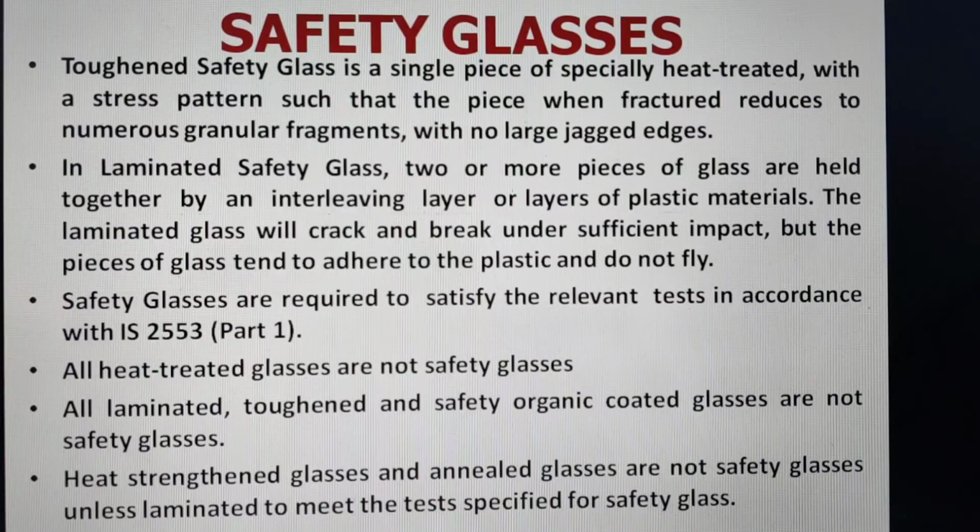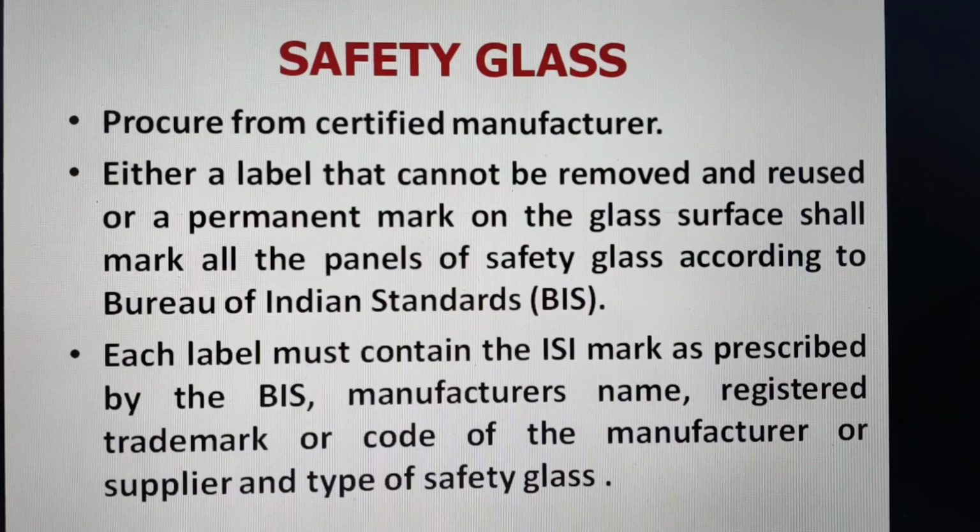Remember, all heat treated glasses are not safety glasses, and even all laminated, toughened and organic coated glasses are not safety glasses. So safety glasses have a different meaning, and that we should follow wherever it is required.